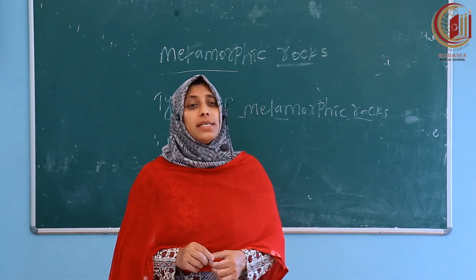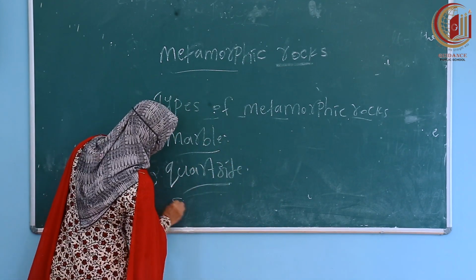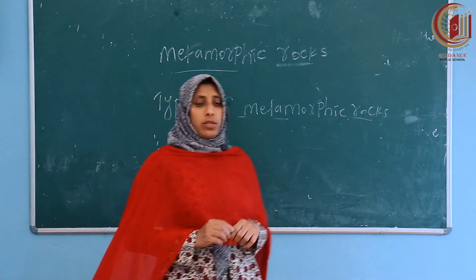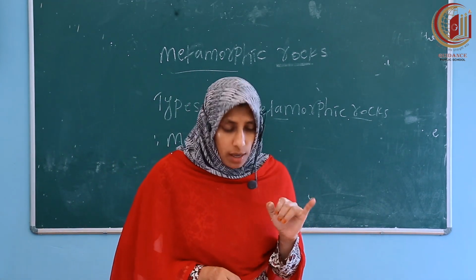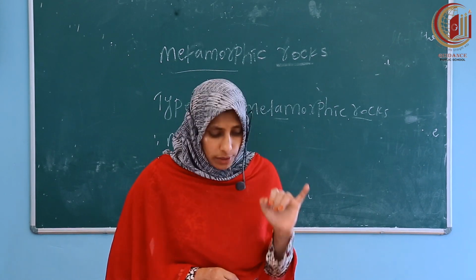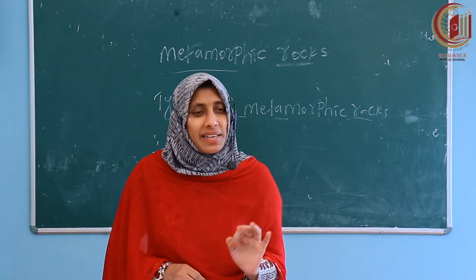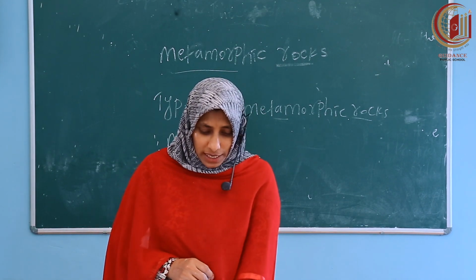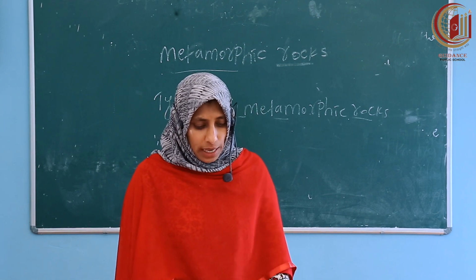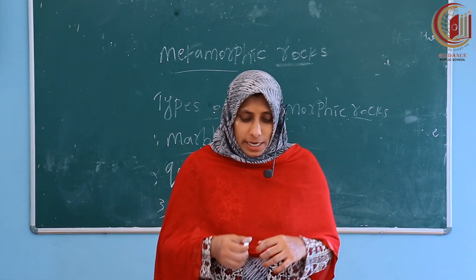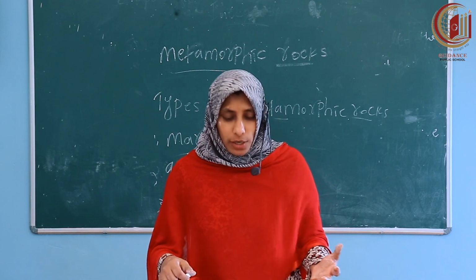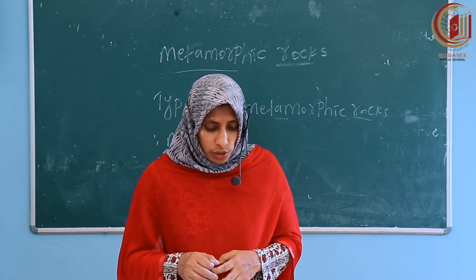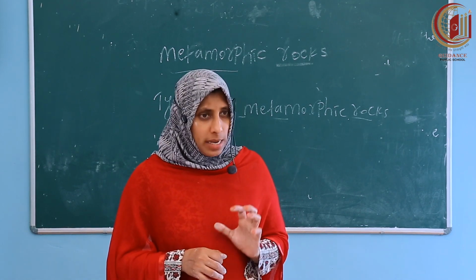And the third one, slate. First example is marble, second quartzite, third slate. It is formed from shale, which is also an example of sedimentary rocks. It is split easily into thin sheets, and it is found in many colors.